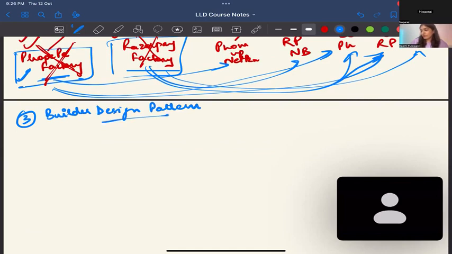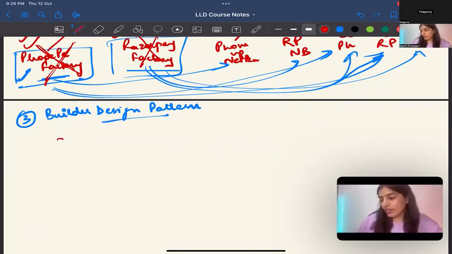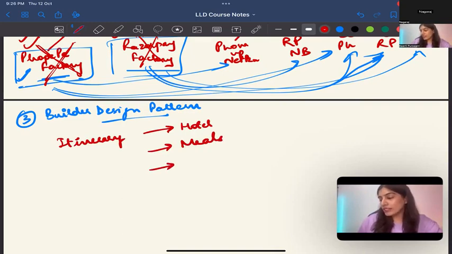Suppose you want to make a multi-step itinerary, something like that. Yes, very good. I also have this in mind. Suppose I am making an itinerary and I have to decide today's hotel, meals, and the places that I'm going to visit. So itinerary has these steps.